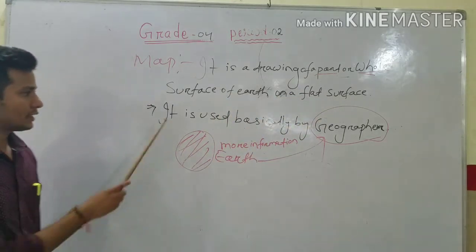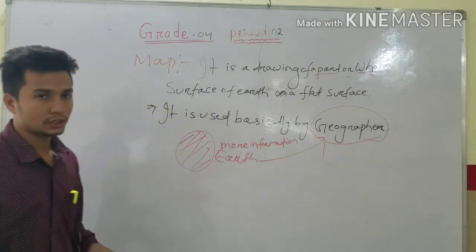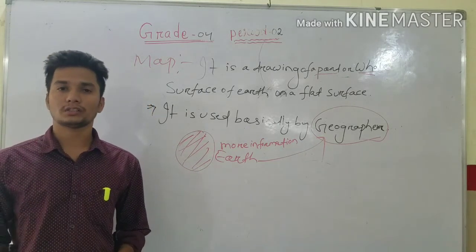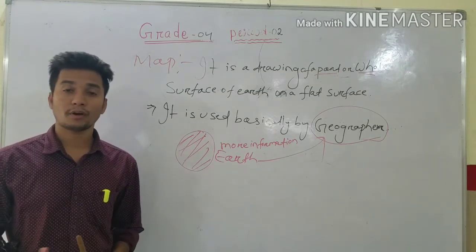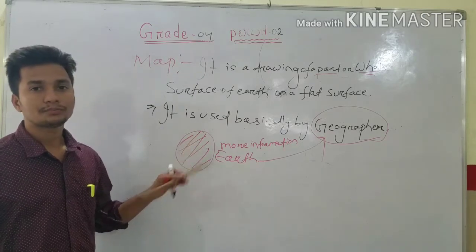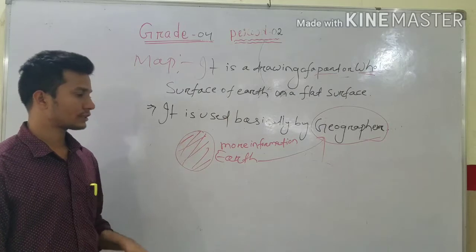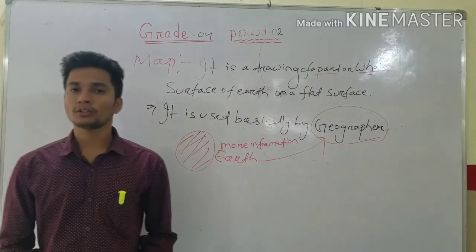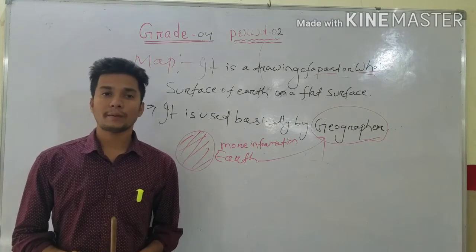It is used basically by geographers who study our earth, or who want to know more information about the land of the earth. They will use maps more. So this is all about the map, but there are some types of maps.